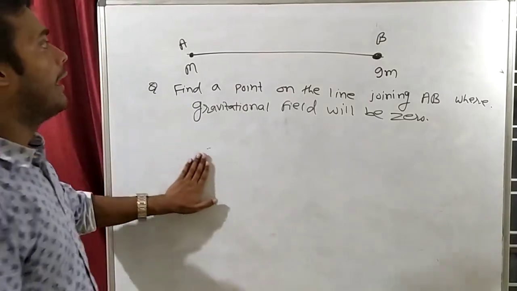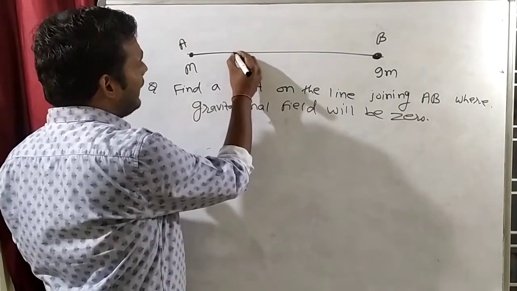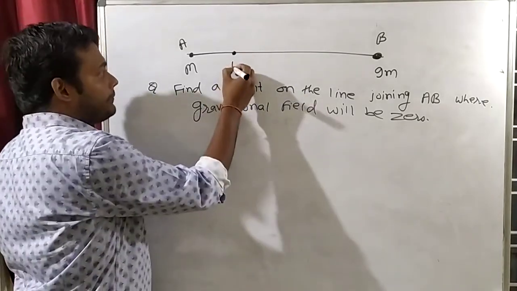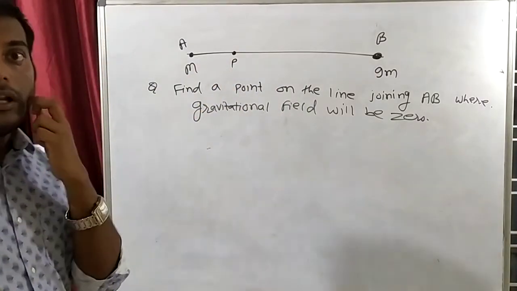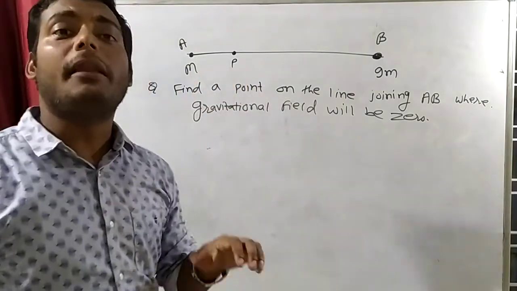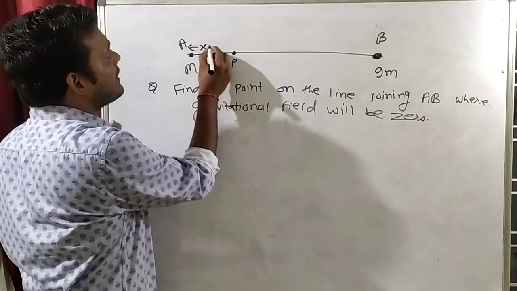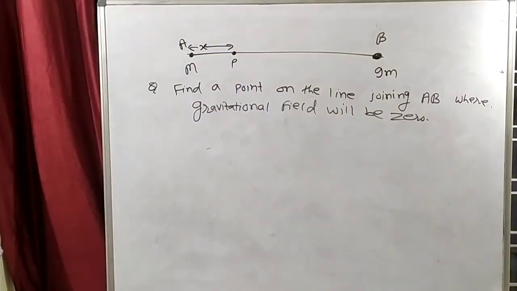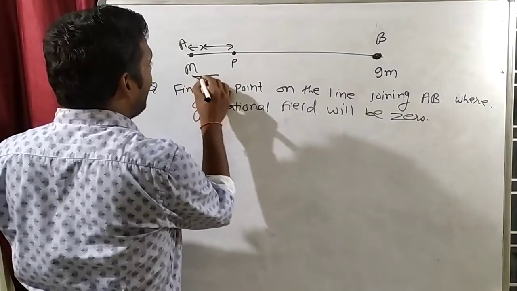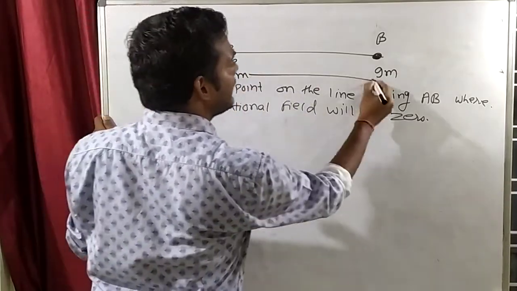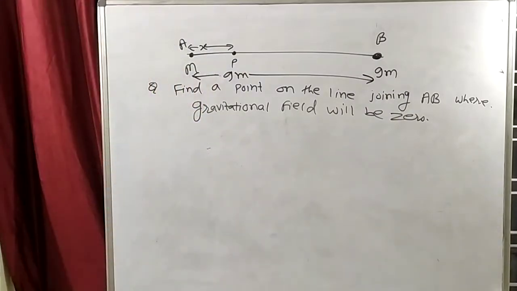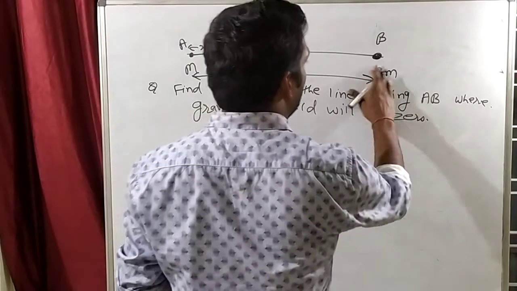So try to understand this thing here. Suppose I take any point P here. Can the gravitational field be 0 here? Let us think whether the gravitational field at point P can be 0 or not. Let's say point P's distance from mass m is x. I have not given you one piece of data. Capital M and 9m are separated by a distance of 9 meter. This data is given in the question. And one more thing that I forgot to tell you: this is not 9m, this is 4m.